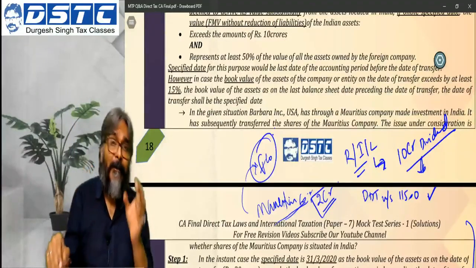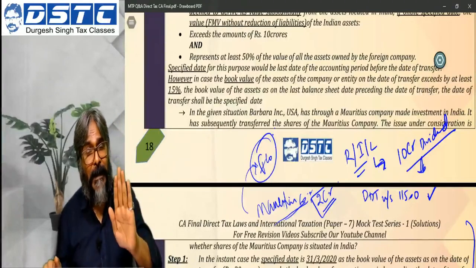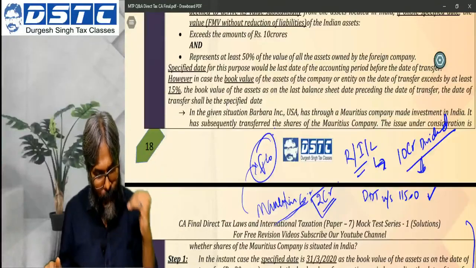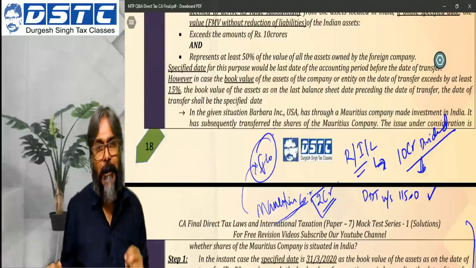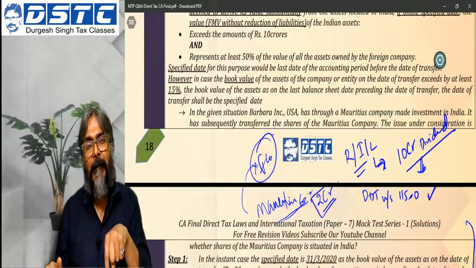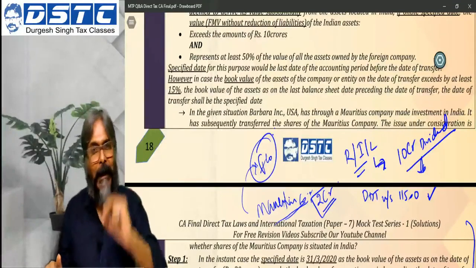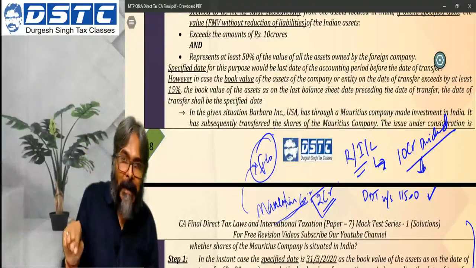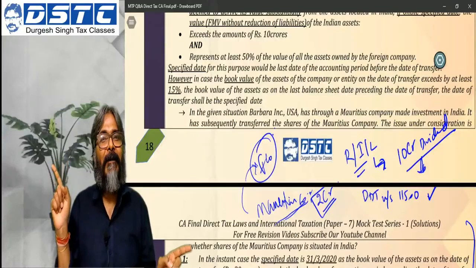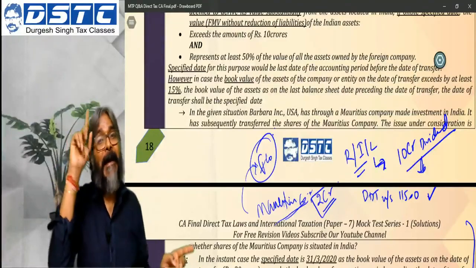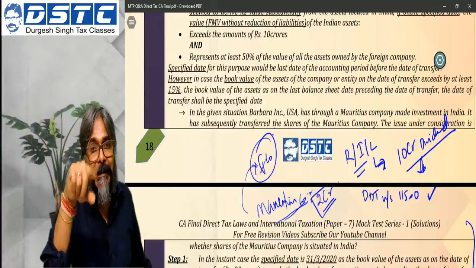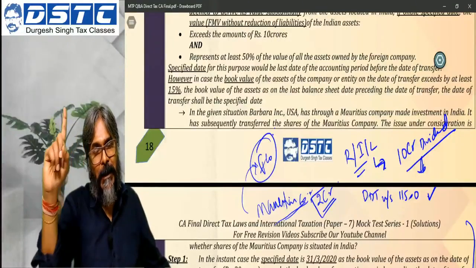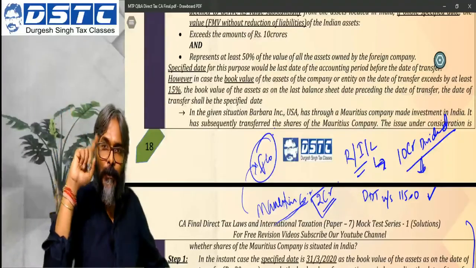For a resident, 10 lakhs is a threshold. That is the story of layer number 1. Layer number 2, be careful. Layer number 2 is company. As far as the company is concerned, for a domestic company, full 1034 exemption is available. For a foreign company, only 10 lakhs exemption is available, meaning thereby that the excess beyond 10 lakhs will be charged to tax under section 115BBDA at 10%. Keep this concept always in mind so that you don't make a mistake.